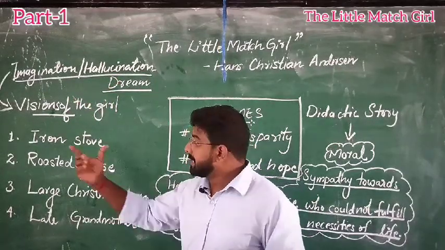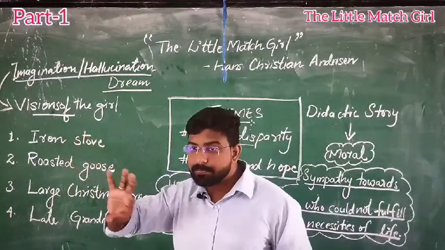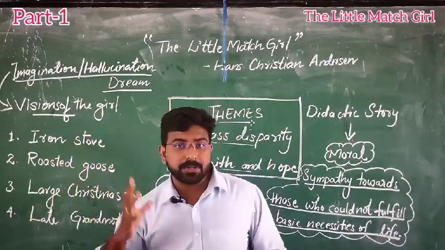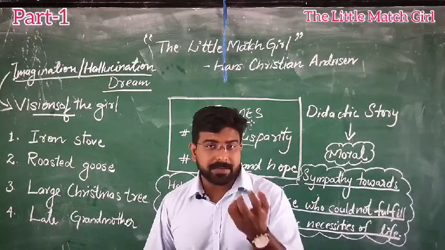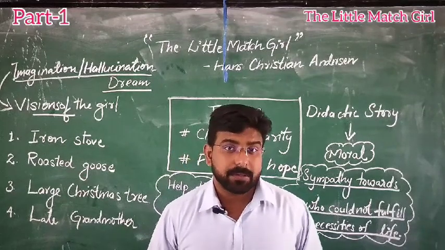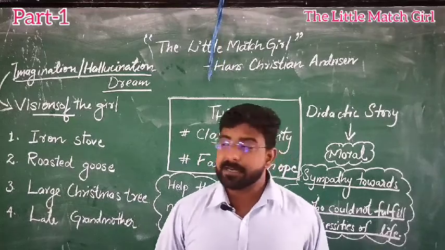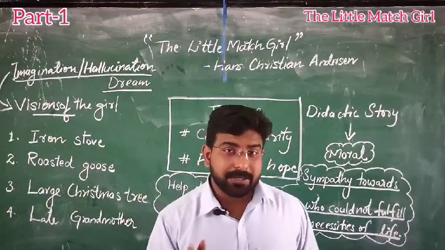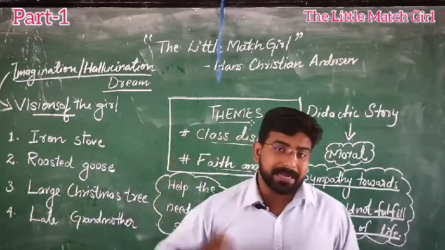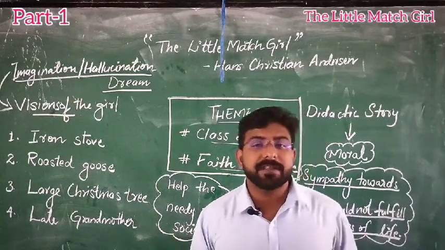What is the dream? She is sitting in front of an iron stove, and the iron stove has brassy knobs. The color of the iron stove is brassy also. It was burning and it was giving what? Warmth. It is understood the girl was feeling warmth when she started to stretch her legs. The girl was feeling comfortable in front of the iron stove. Keep in mind, it is not reality, it's an imagination of that girl. It's a hallucination. The girl had a vision under the light of the matchstick, and she stretched her legs in order to feel warmth.